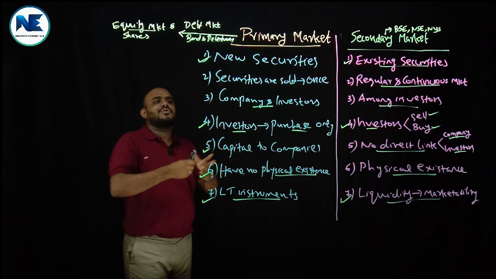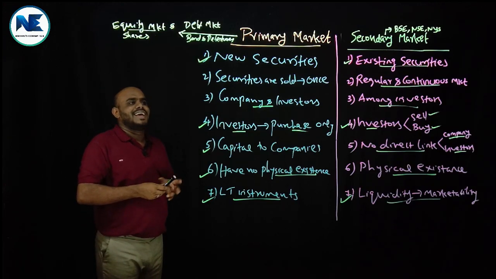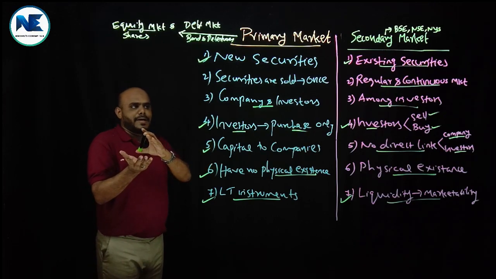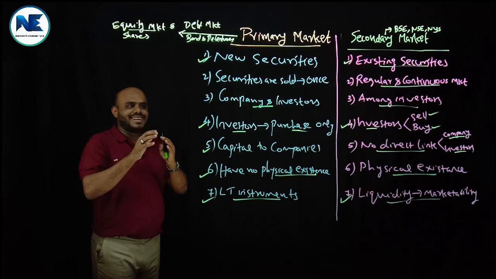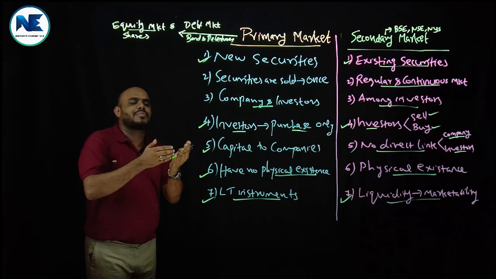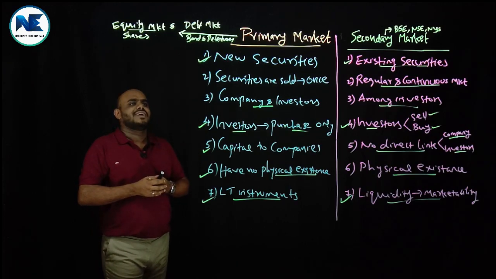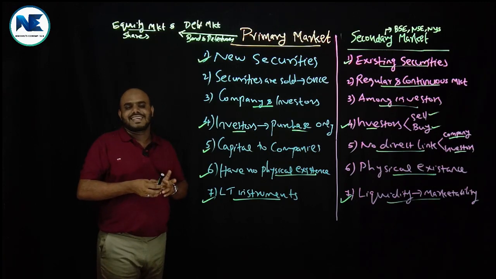Okay, this is about the major differences between the primary market and the secondary market. And let me list out in sentence form the differences between the primary market and the secondary market. Then I will give this topic as an assignment for you. How can you frame a beautiful table that represents the major differences between the primary market and the secondary market?